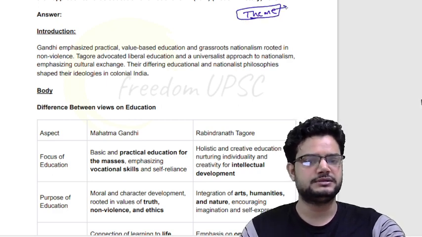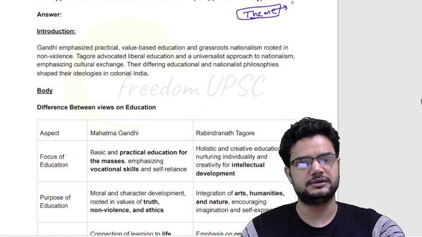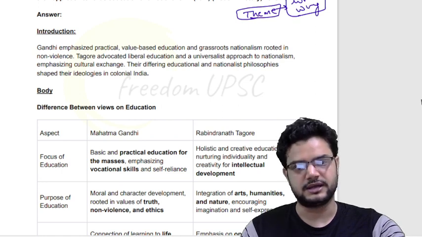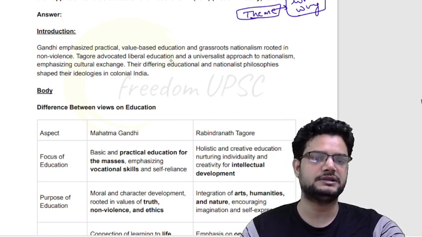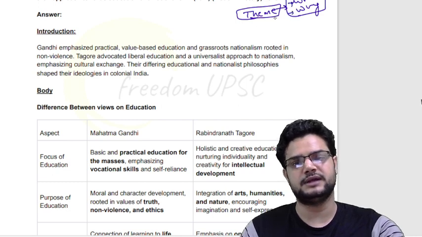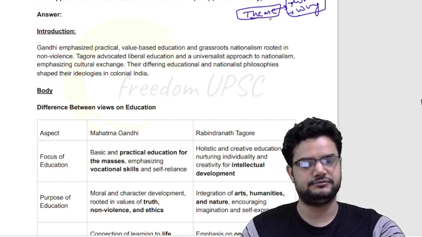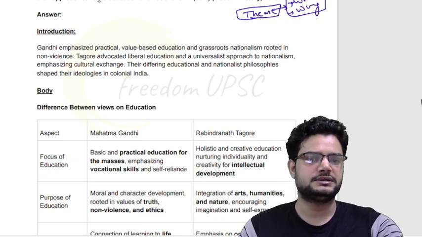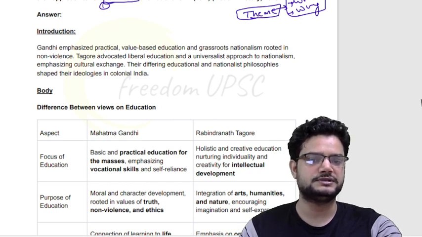So in the introduction, as I have mentioned in an earlier question, you have to write a little bit of what and a little bit of why. Like what are the great personalities and what they have contributed, and a little bit of why, like what is the difference between their ideologies, in very brief, right? Then the first part is their difference in approach towards education. This is the first part. And their difference in approach towards nationalism. This is the second part.